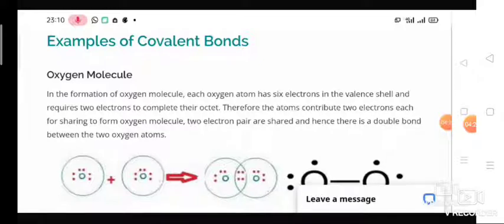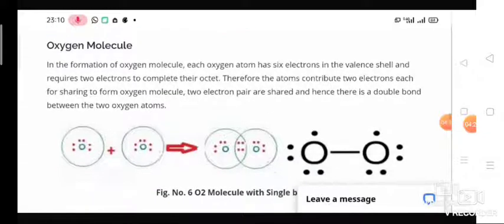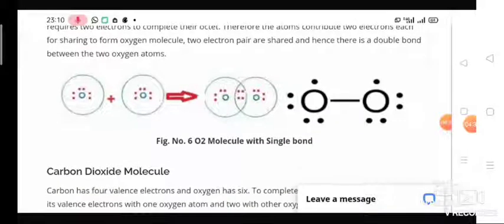Oxygen has 6 valence electrons. So what happens to attain the octet? It needs 2 more electrons. So the 2 oxygen atoms share 2 electrons with each other. So the bond formed between 2 oxygen atoms is a double bond. Here it is given as a single bond, but actually it has to change to a double bond.